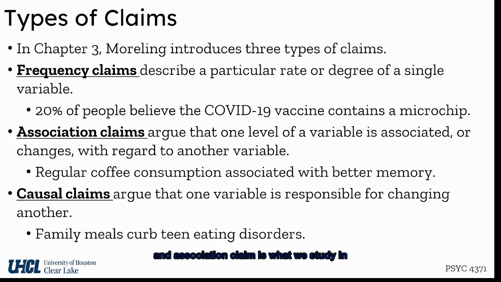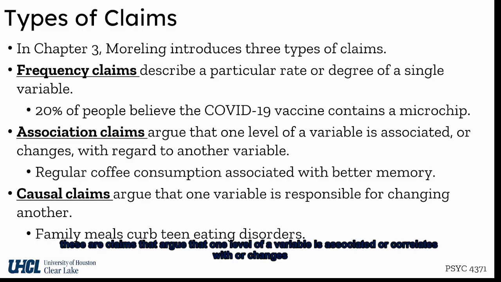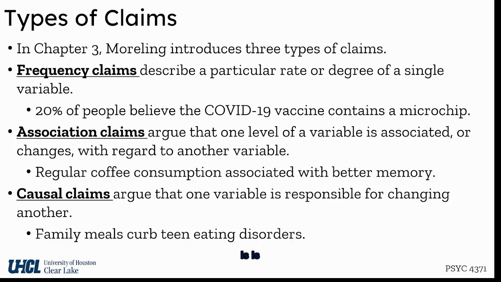An association claim is what we study in Psychology 4370. These are claims that argue that one level of a variable is associated or correlates with or changes in regard to another variable. So an example would be something like making the claim that regular coffee consumption is associated with better memory.